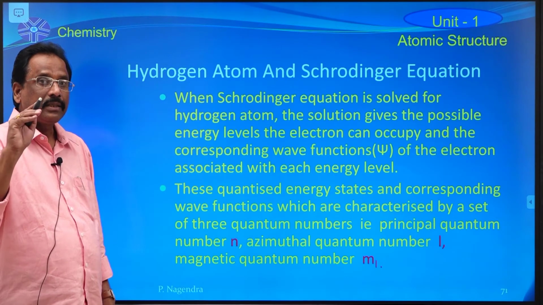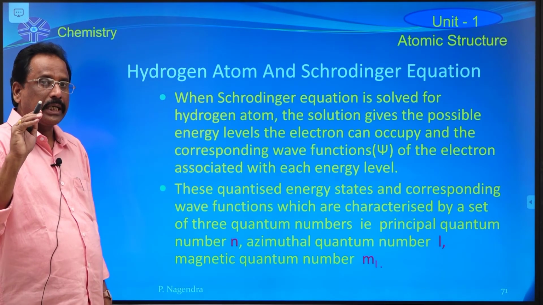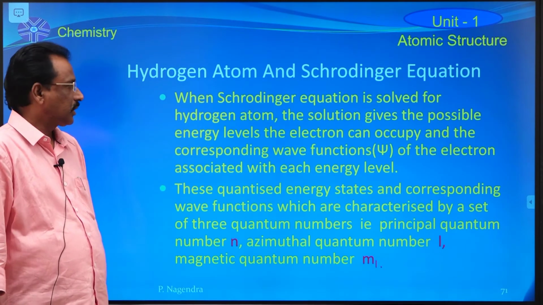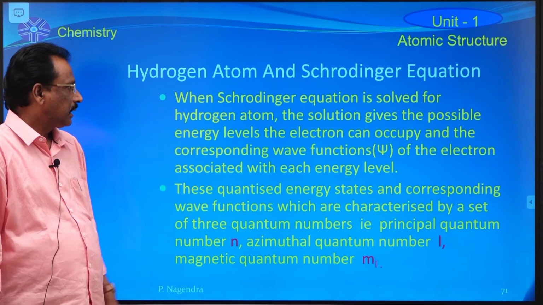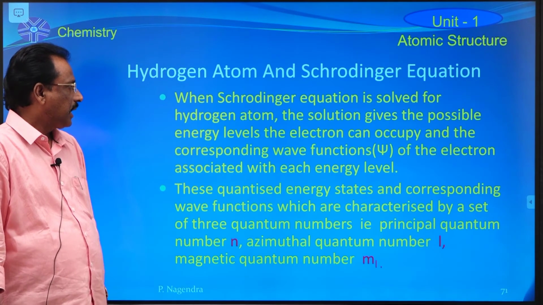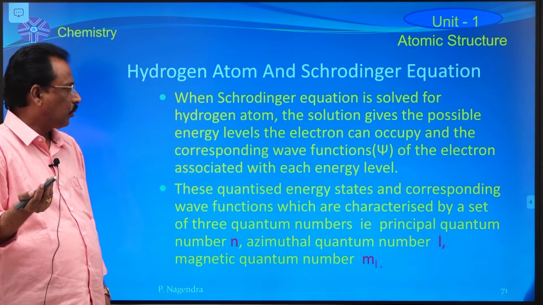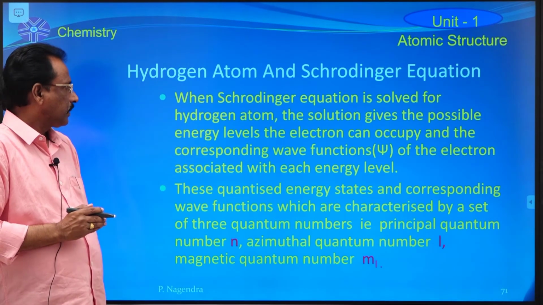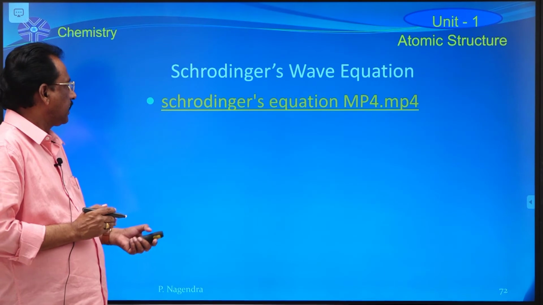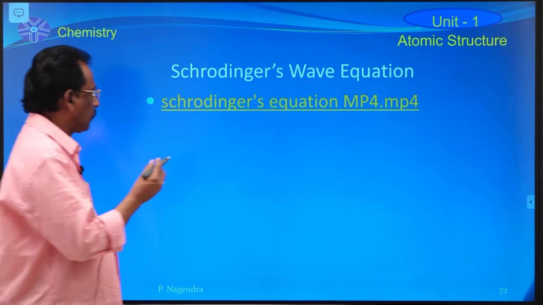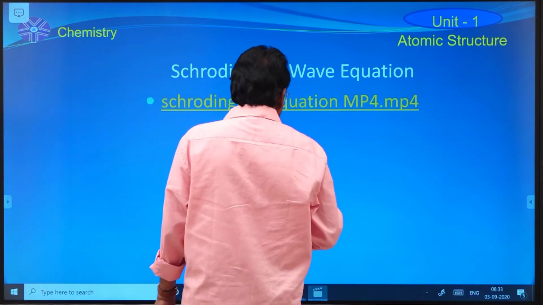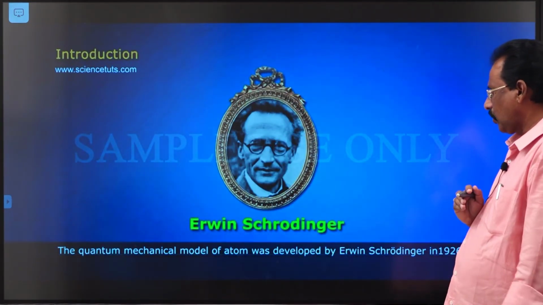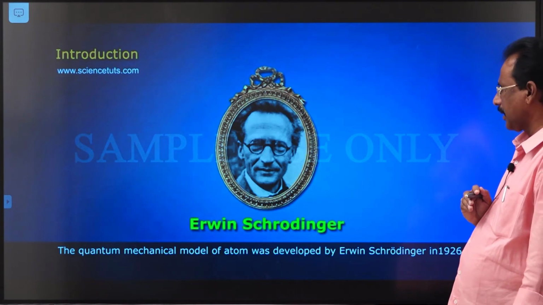So three quantum number values are derived from Schrödinger's wave equation. In it, the symbol psi indicates the amplitude function or wave function of the revolving electron. Similarly, this equation is applicable to the hydrogen atom. See this video on Schrödinger's wave equation.